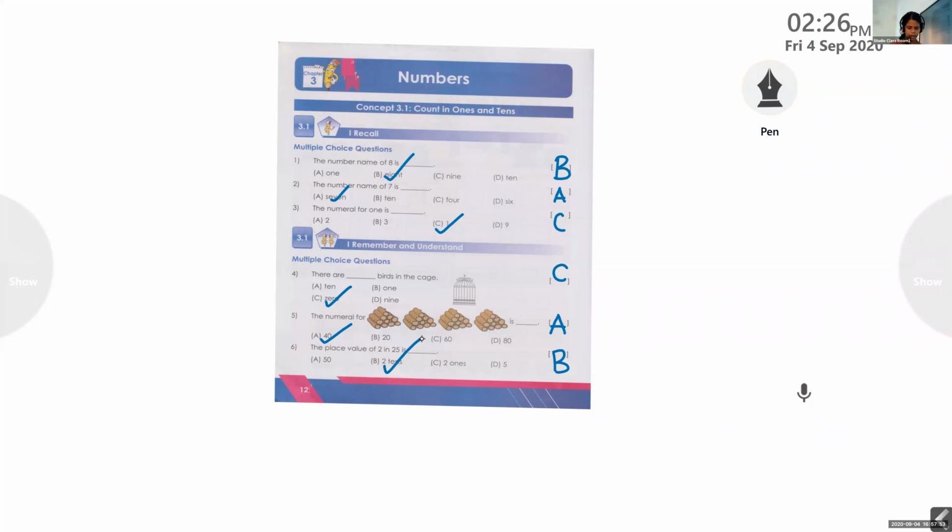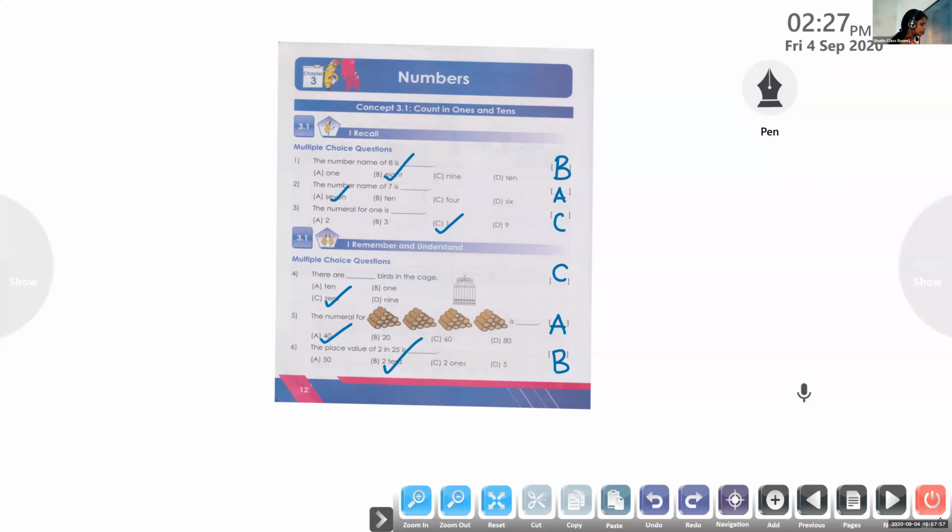Page number 13. Let me take the page, okay?